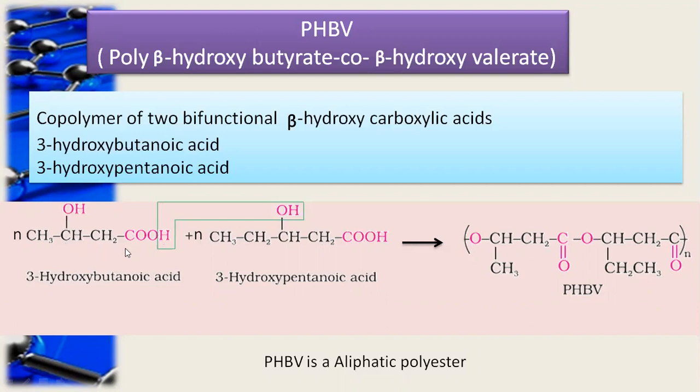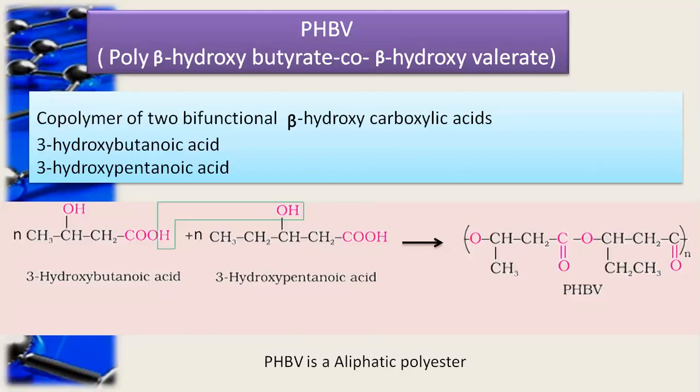For the next monomer, 3-hydroxypentanoic acid, it contains 5 carbon atoms. On the third carbon atom an OH group is present, and therefore it is 3-hydroxypentanoic acid. These two monomers combine together to form PHBV. For that, removal of H2O takes place.